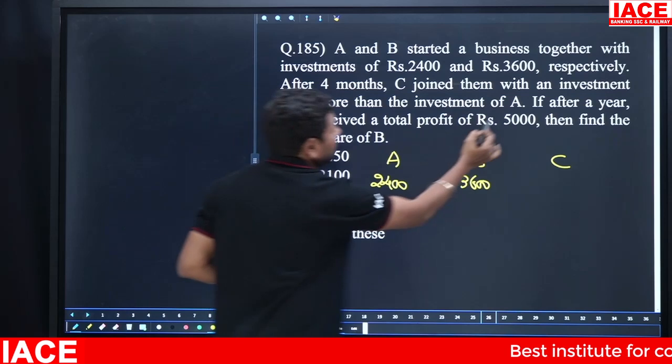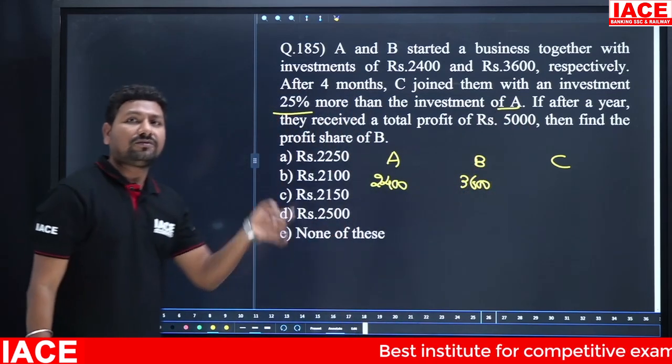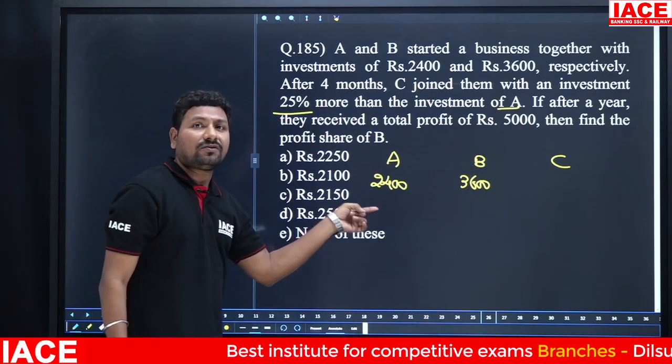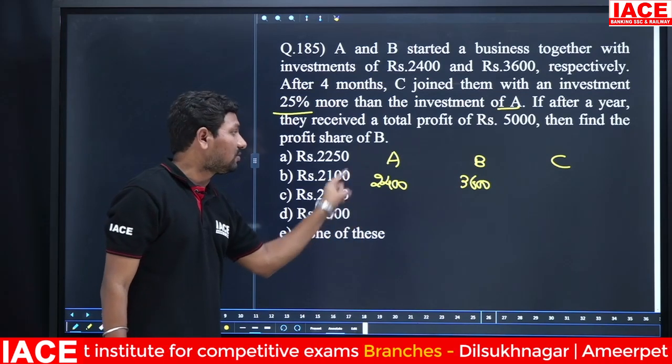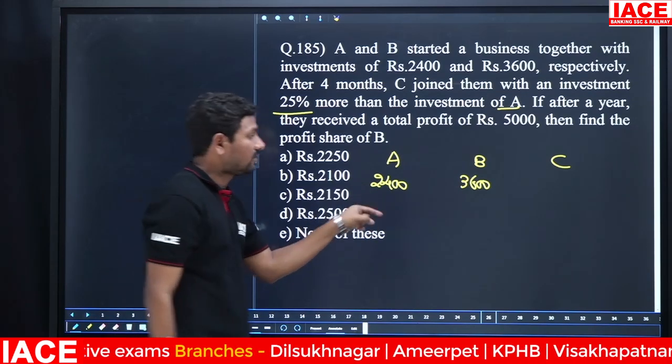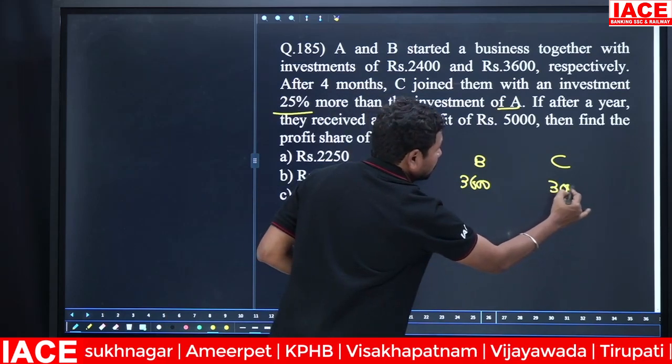25% more investment than whom? A. Comparing to A, 2400. Half of 2400 is 1200, half of 1200 is 600. 600 is the 25% of 2400. 2400 plus 600 is 3000.